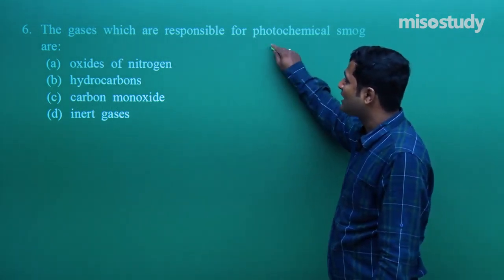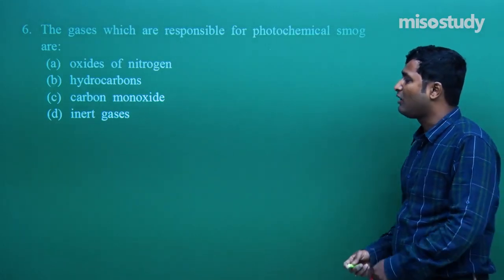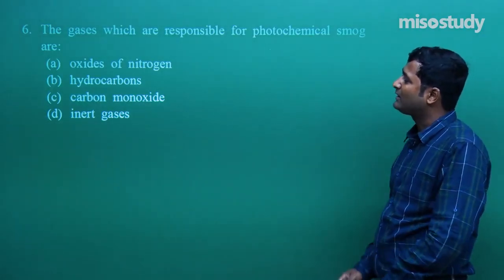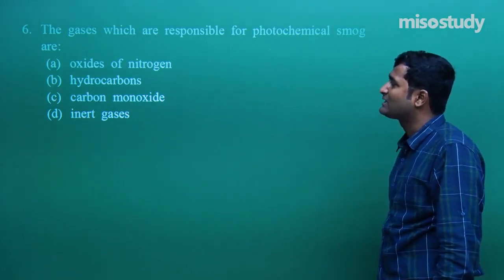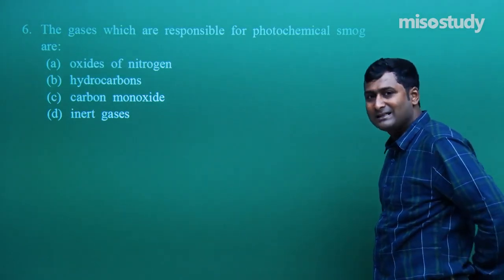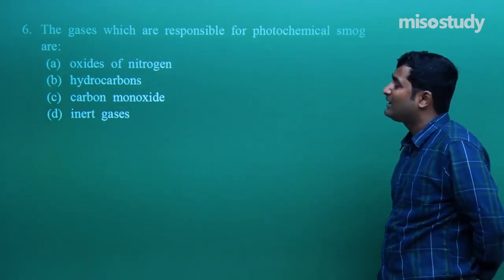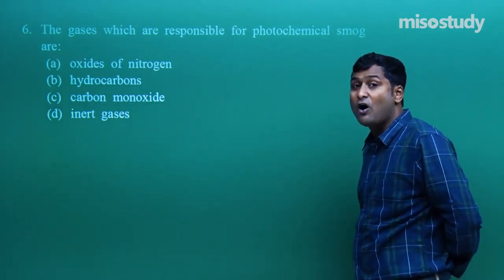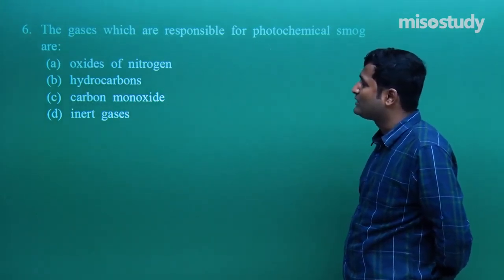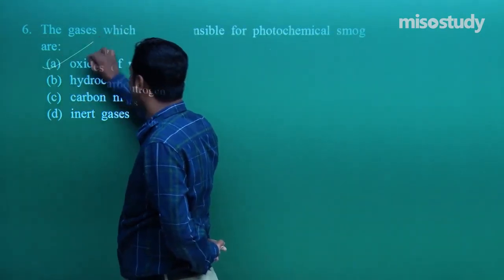The gases which are responsible for photochemical smogs. Tell me, what is the option in this case? Photochemical smog. As I told you earlier, the responsible gas for photochemical smog is generally oxide of nitrogen. Do you remember? For this, A is the correct option.